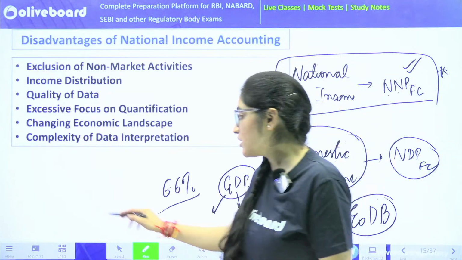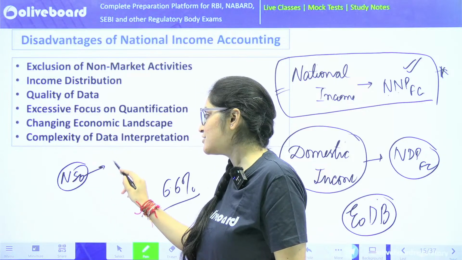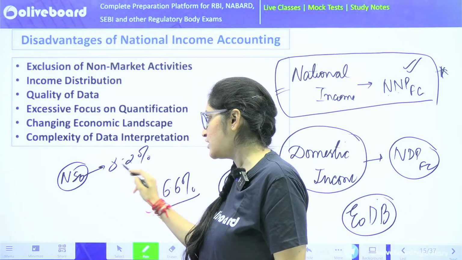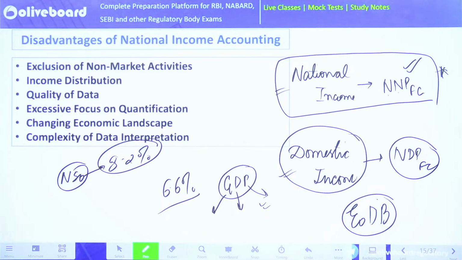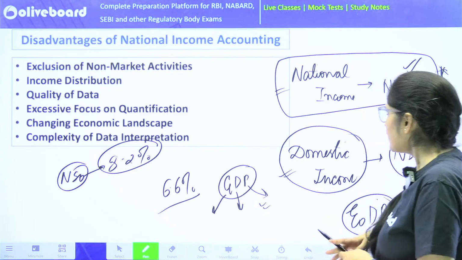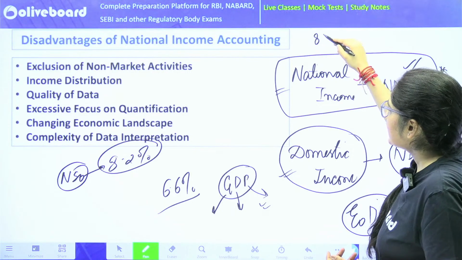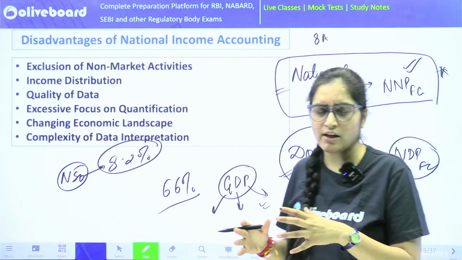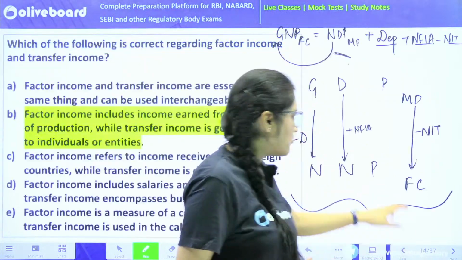We are concerned even about the recently released NSO data, which provisionally speculates that last year we had an 8.2% growth rate. But it's still debatable. Let's have a look at what the final figures will be. I hope you can understand what we have read up till now. Moving ahead, we have calculated national income, we have calculated domestic income. All the 8 aggregates of national income accounting which we have seen, we can convert from one to another. How can conversion be done?